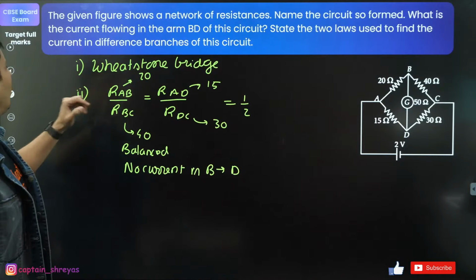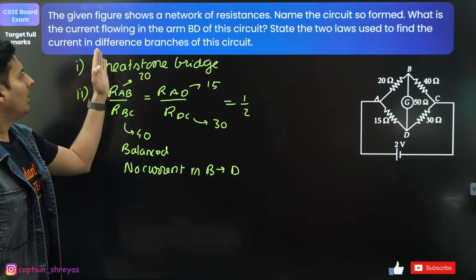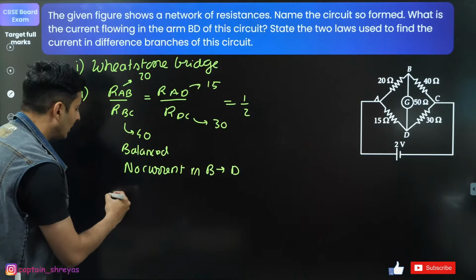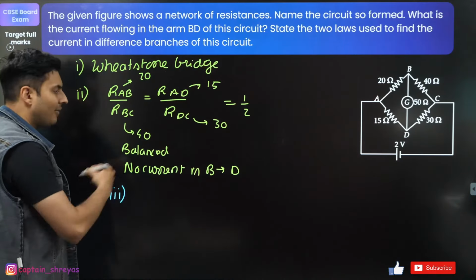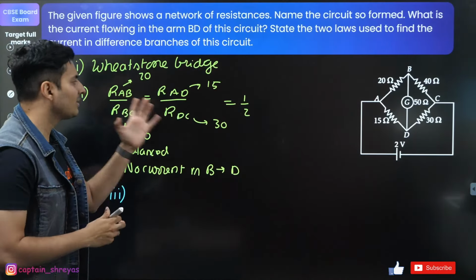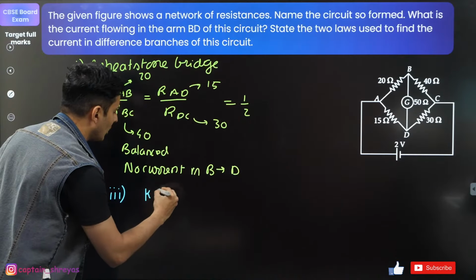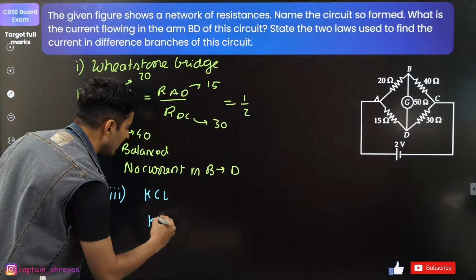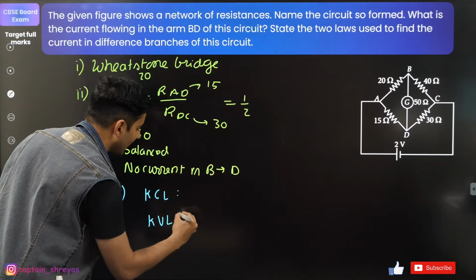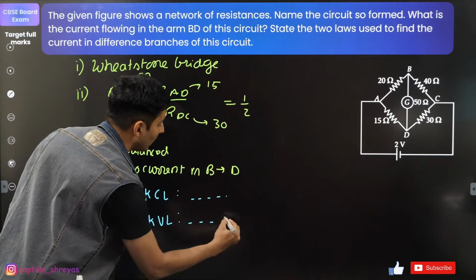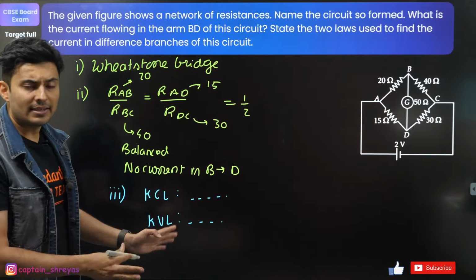Okay. Which are the laws used to find the current in the branches of the circuit? The laws which are used in finding the currents, in finding whether it is balanced or not, to get this relationship are, yes, one is Kirchhoff's current law and the second one is Kirchhoff's voltage law. And you state what that law is also. Do not just write it as KCL and KVL.